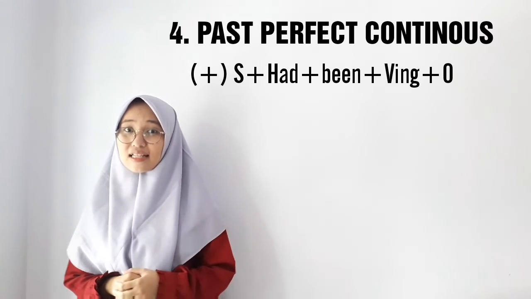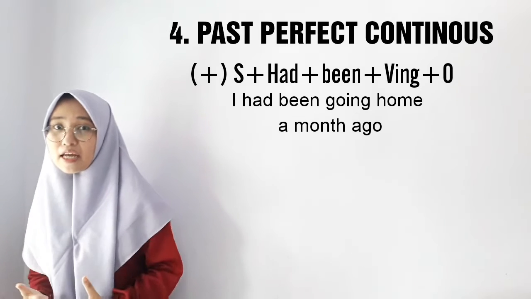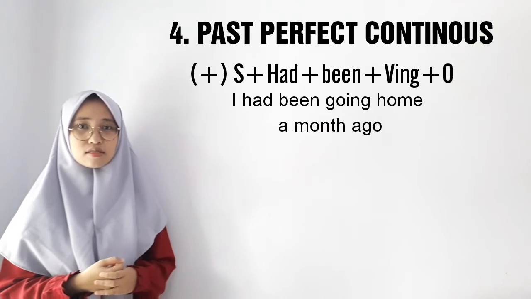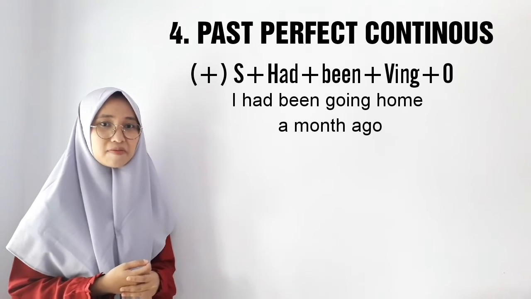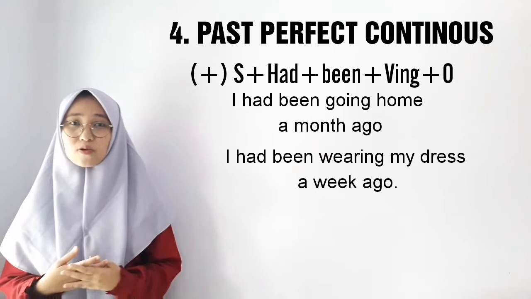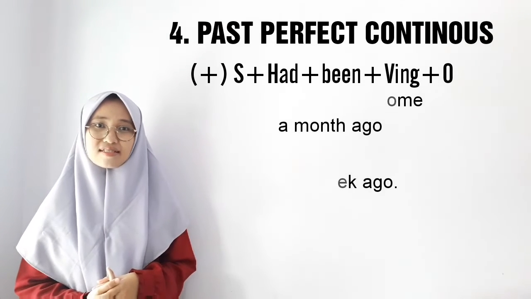The sentence will be: I had been going home a month ago. Another example: I had been wearing my dress since a week ago.